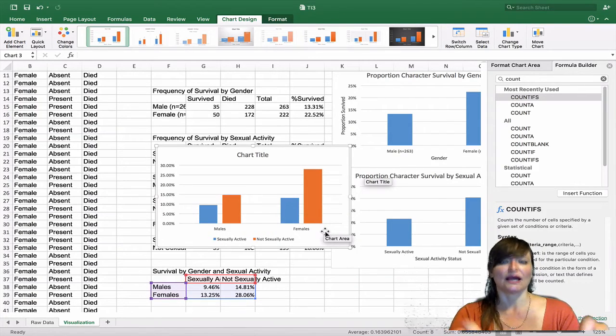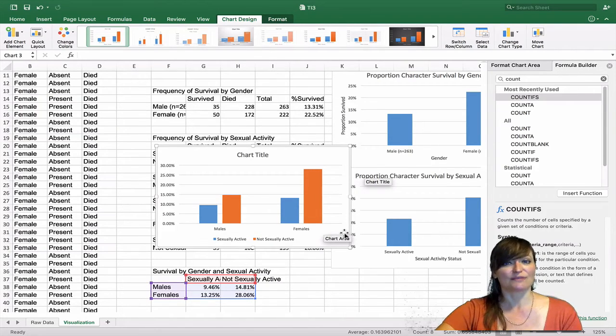I prefer this way. I prefer having that fixed quality of gender, male, female, along the x-axis in this case, because it just seems to make more sense to me to say, of the males, those that chose to be sexually active, or those that were cast to be sexually active, this was their outcome. And of the females, based on that sexual activity, this was the survival outcome. That just makes more sense to me than saying, of those who are sexually active, here's the outcomes for the males and the females. But either of them are perfectly legitimate ways of telling that story. You need to make your own mind up.